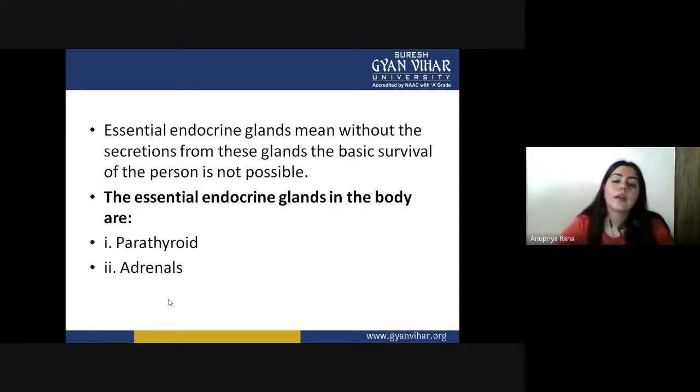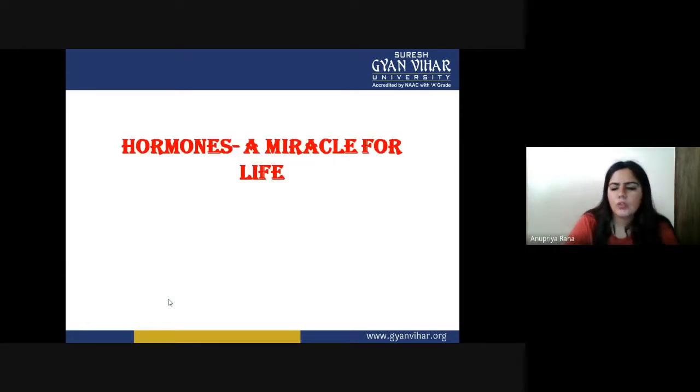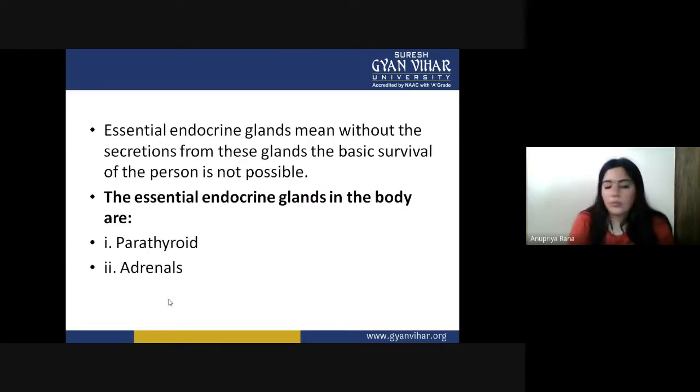Essential endocrine glands means that without the secretion from these glands, the basic survival of the person is not possible. These essential endocrine glands are the parathyroid and adrenal, and also the pituitary in my case. So the pituitary, adrenal, parathyroid, and the hypothalamus. These are the glands. If they are not present, none of the functions can happen inside the body.